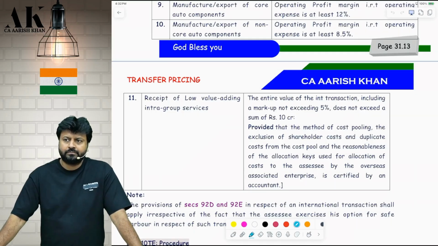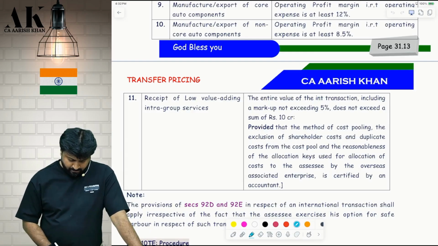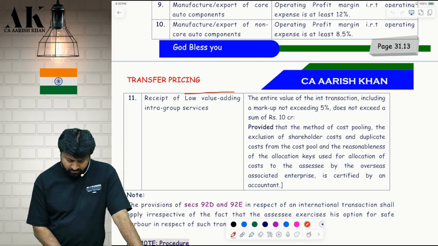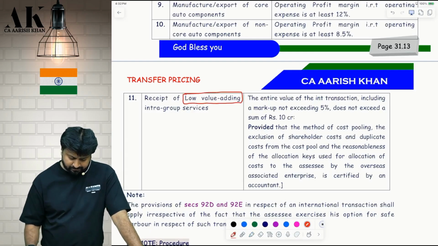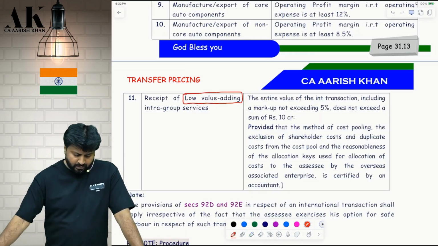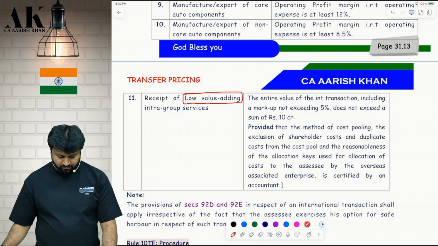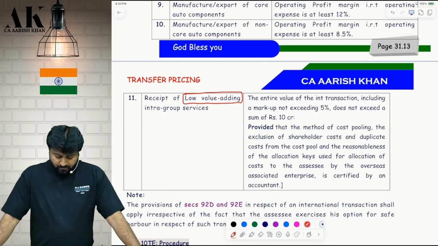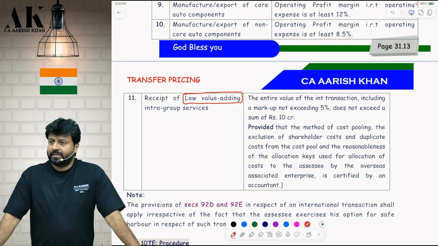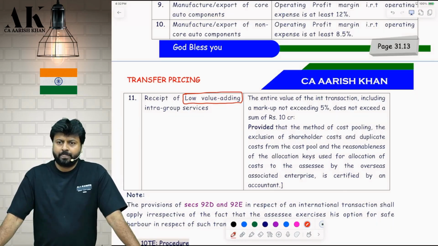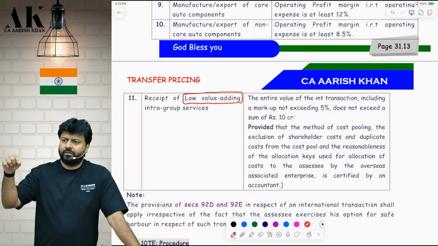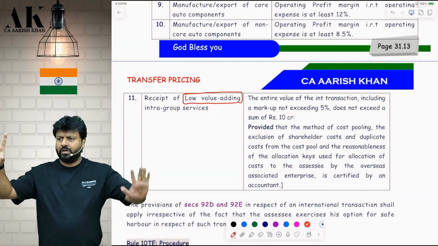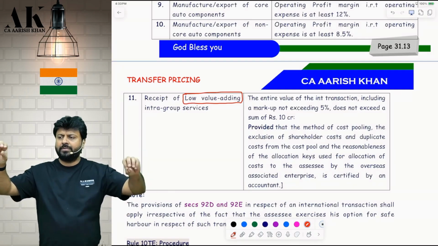Okay. Put in the box over here. Low value adding services. The entire value of this transaction, pay attention. If there is a low value adding services, the entire value, if you want to come in safe harbor, the entire value of the transaction should be up to 10 crore. And the markup cannot be more than 5%.